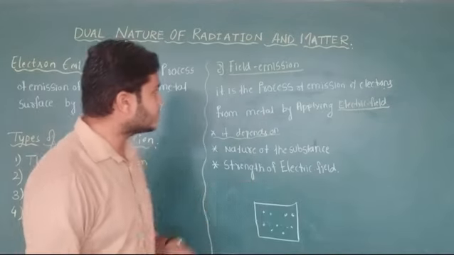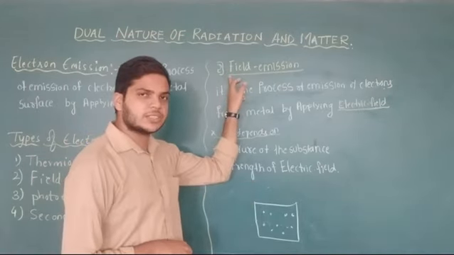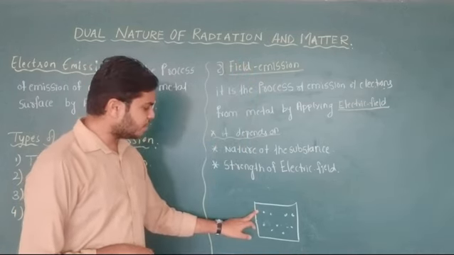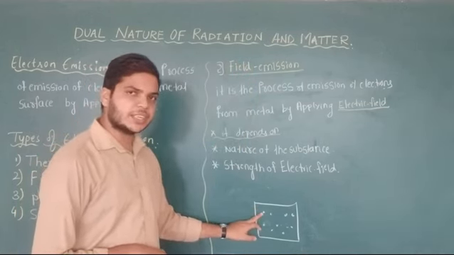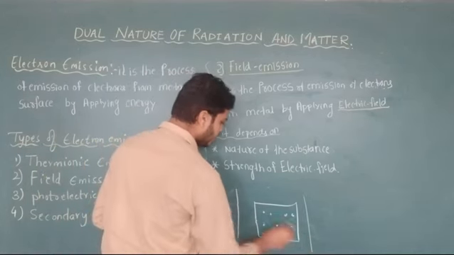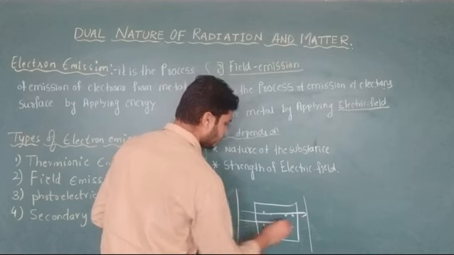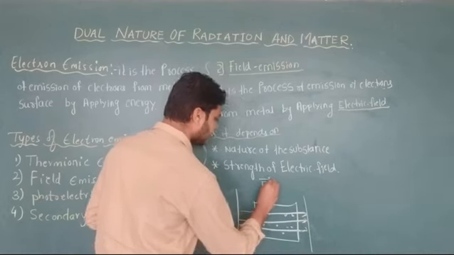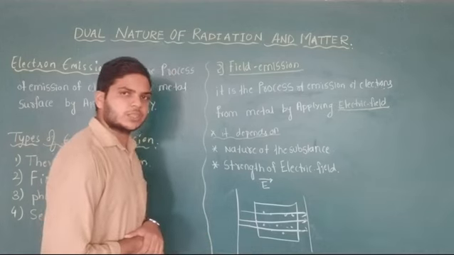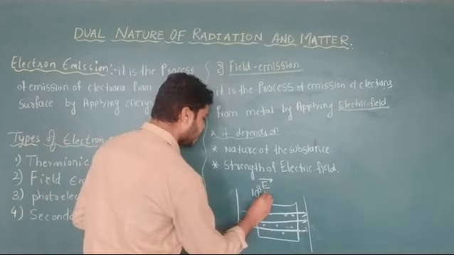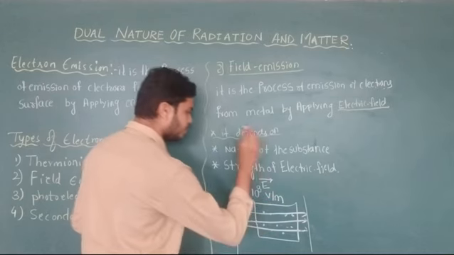Now, the second type of electron emission is field emission. Again consider the metal surface containing free electrons. Now you apply a strong electric field, up to 10^8 volt per meter.